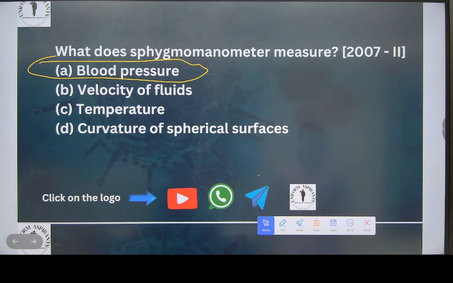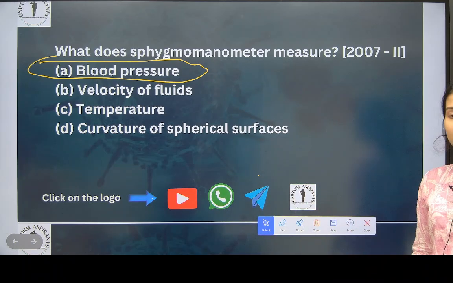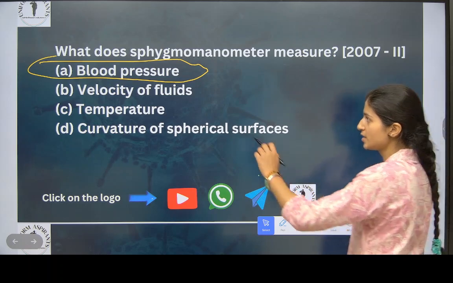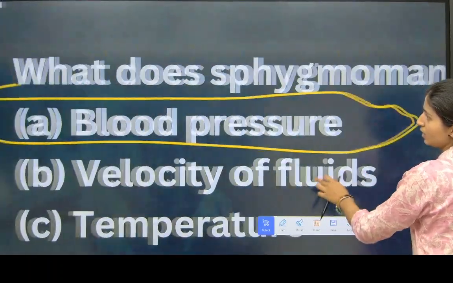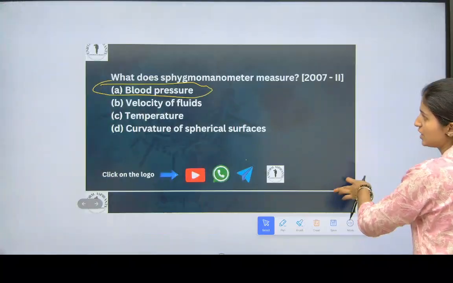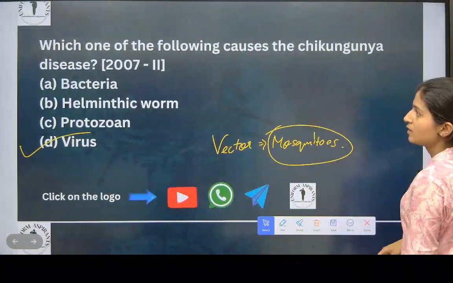Now see here. What does a sphygmomanometer measure? It measures BP, blood pressure. It is an instrument.